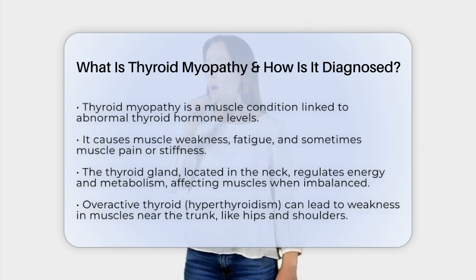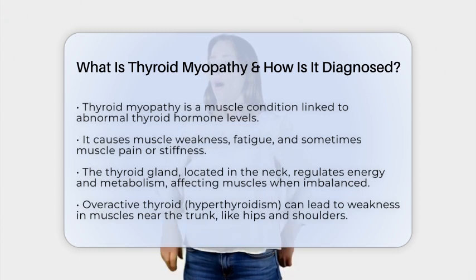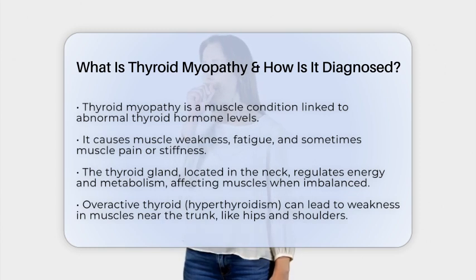It's important to understand that your thyroid gland, a small butterfly-shaped organ in your neck, plays a big role in controlling your body's energy and metabolism. When it produces too much or too little thyroid hormone, it can affect your muscles in different ways. Thyroid myopathy happens when abnormal thyroid hormone levels cause muscle weakness, fatigue, and sometimes muscle pain or stiffness.